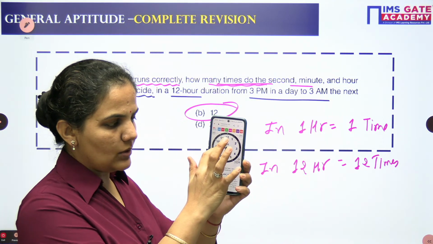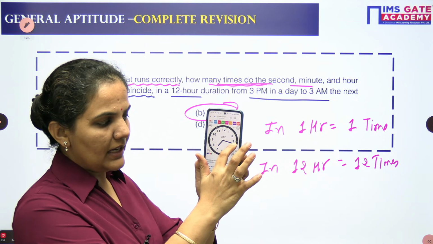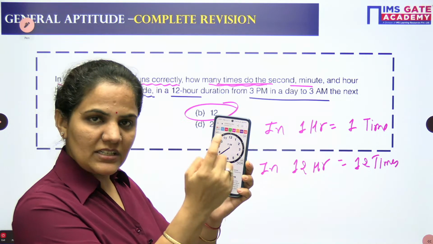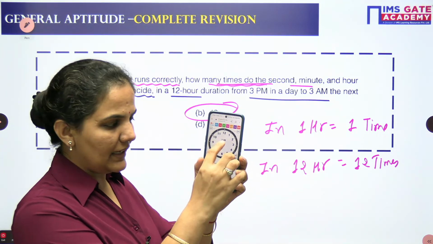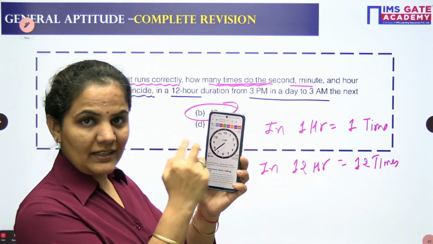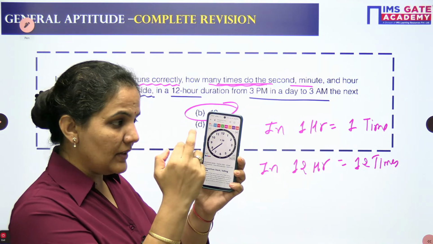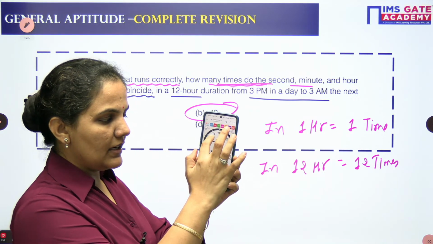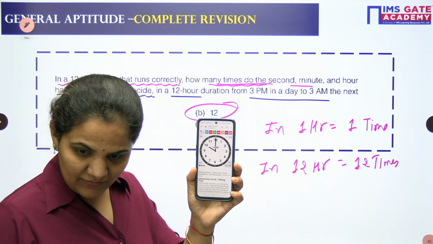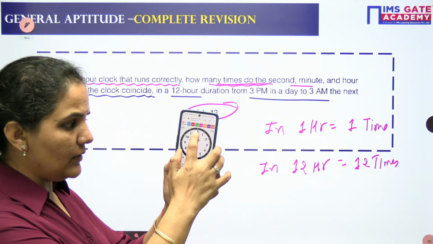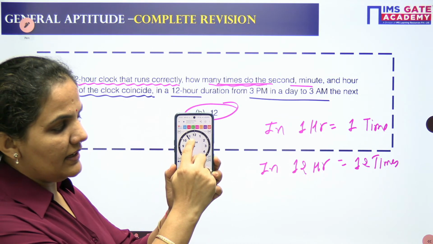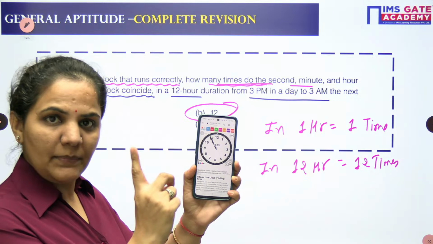Again I go to 7 o'clock. When I move it between 7 to 8, again it coincides. Like this, 2 to 3 coincide one time, 3 to 4 one time, 4 to 5 one time, 5 to 6 one time, 6 to 7, 7 to 8, 8 to 9, 9 to 10 also one time. When you come to 10 to 11, look here, I am starting with the 10 o'clock. When you go from 10 o'clock, again it coincides. So you can see again it coincides between 10 to 11.